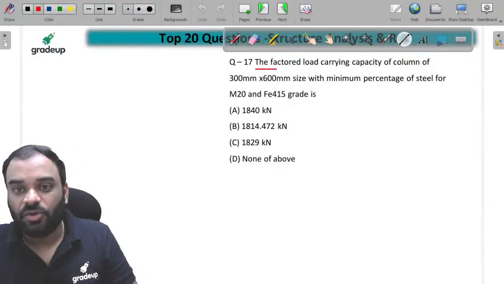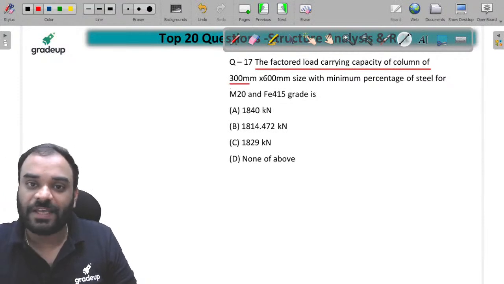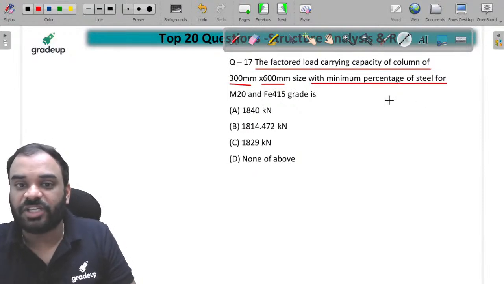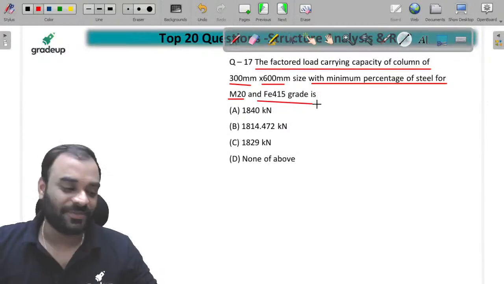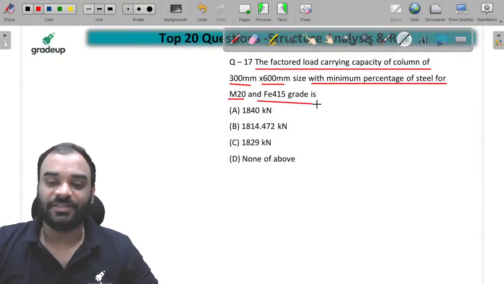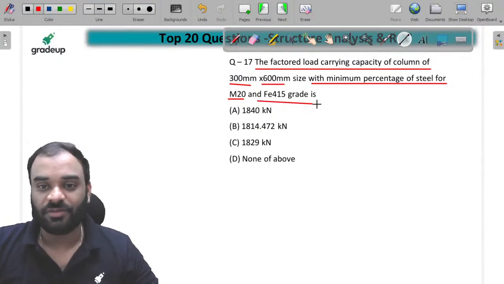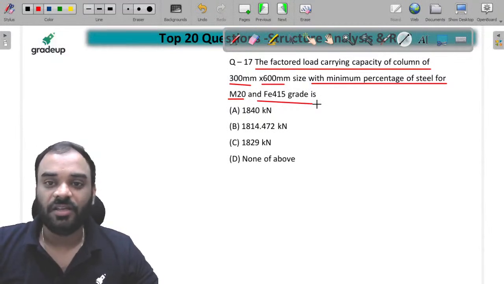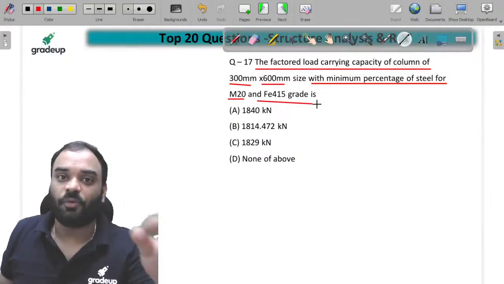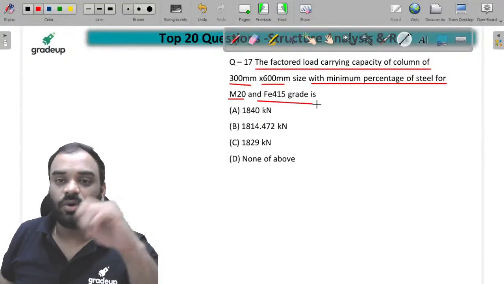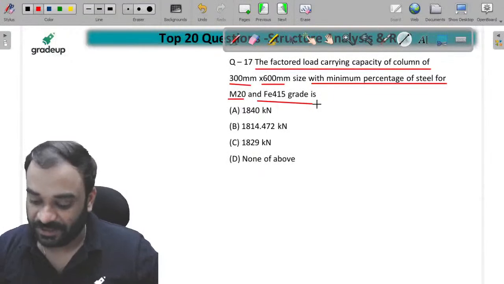The factored load carrying capacity of a column whose size is 300 mm by 600 mm with minimum percentage of steel for M20 and Fe415 grade is equal to how much? Now tell me the answer for this question, because it is a very good question for the column. You have to find the load carrying capacity of your column with respect to this size and minimum percentage of steel.